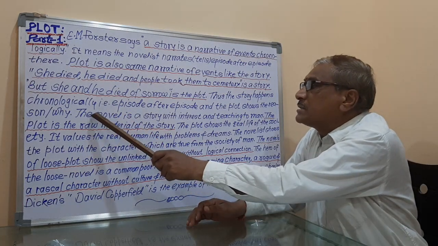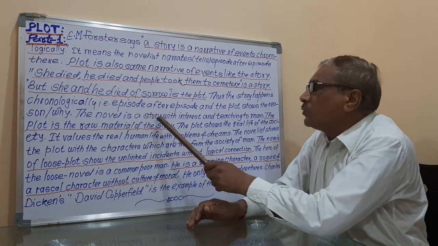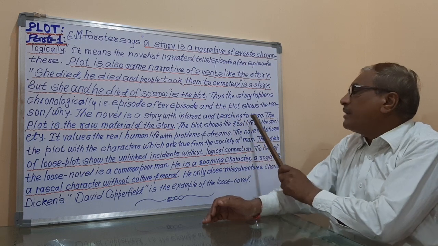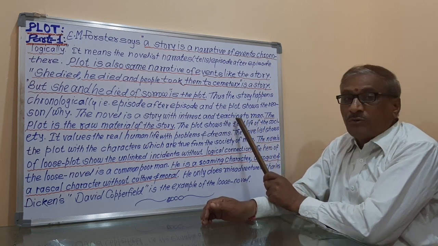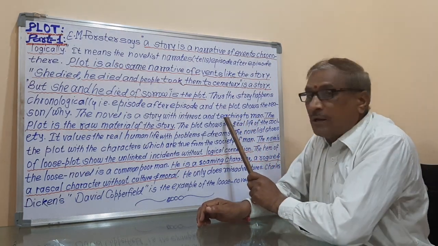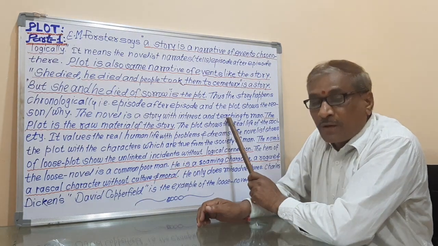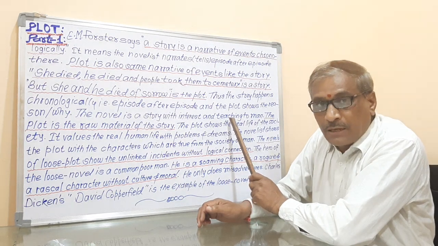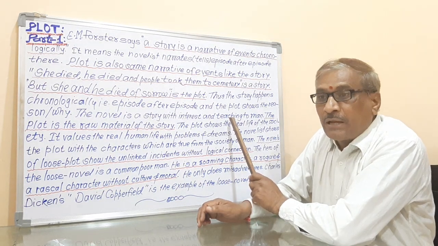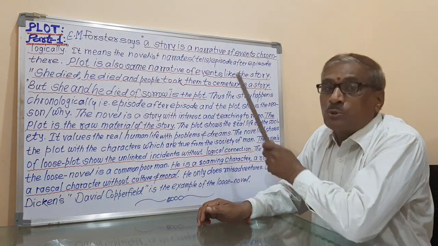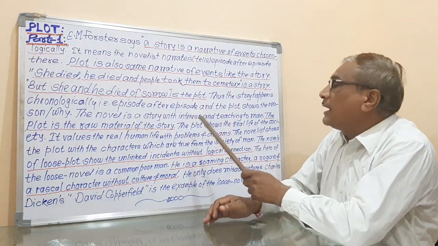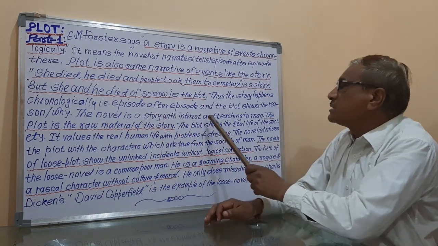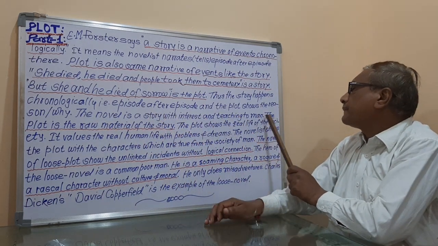It is said that the novel is a story with interest and teaching to man. Teaching to man means the novel teaches the persons; the novel is written by the novelist to give some lesson, to give some teaching, means the novelist teaches society through his novel, and that's why it is said that the novel is a story with interest and teaching to man.